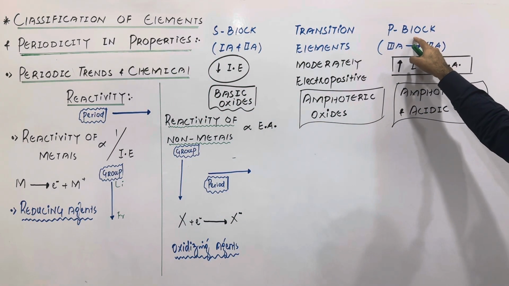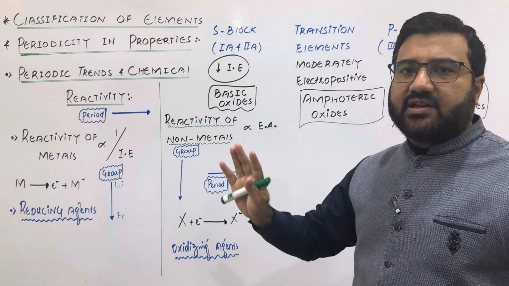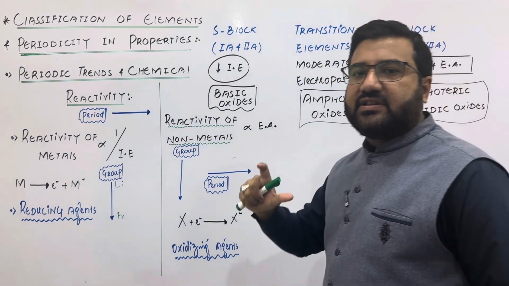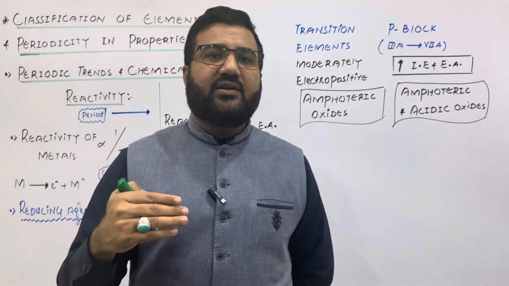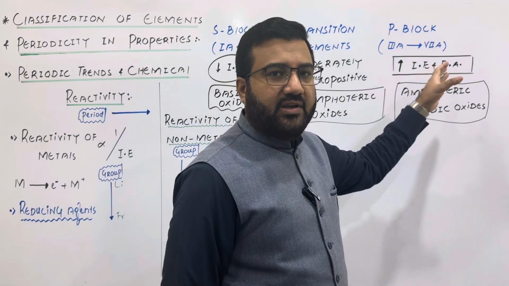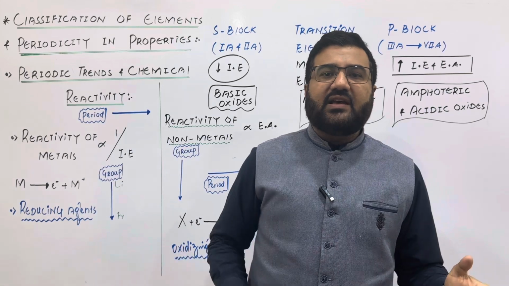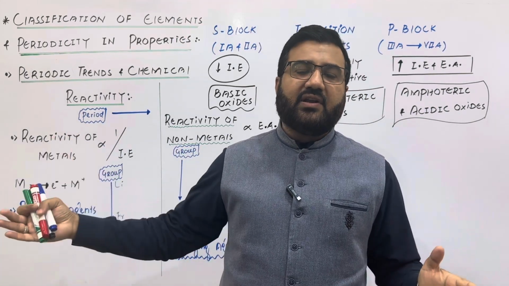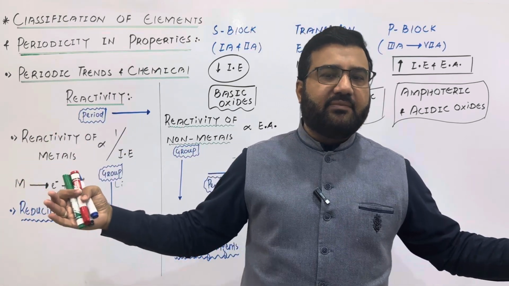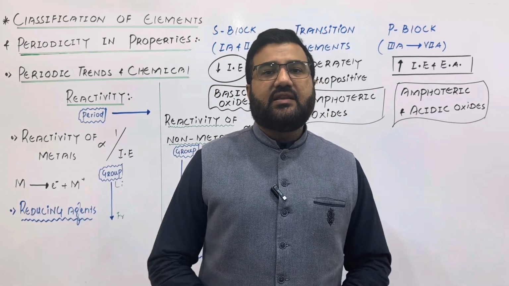And then on the extreme right, there is the p-block from group 3A to 7A. We are not talking about noble gases as they are chemically inert. From 3A to 7A, most of the elements are non-metals with high ionization energy and high electron gain enthalpy, electron affinity. At the extreme right of the periodic table, you will find the halogens, which are the most reactive non-metals. So my dear students, the reactivity is maximum at the extreme left and extreme right of the periodic table. At the left, there are highly reactive metals in the form of alkali metals and alkaline earth metals, and at the right, there are highly reactive non-metals in the form of the halogens.